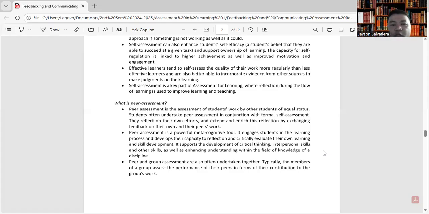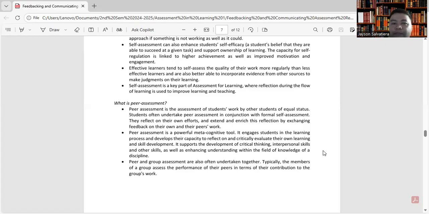So peer and group assessment are also often undertaken together. Typically, the members of a group assess the performance of their peers in terms of their contribution to the group's work. Like for example, in the presentation of the output in field study, 'di ba? You have to share your experiences. Okay?